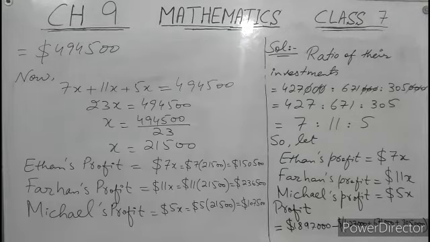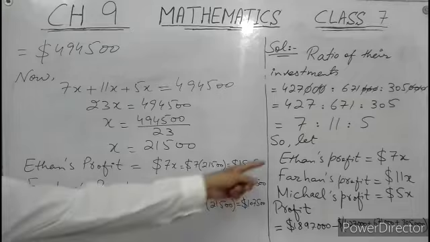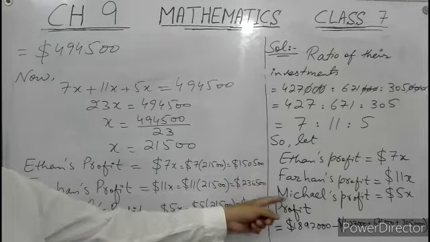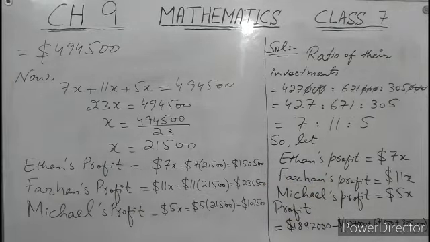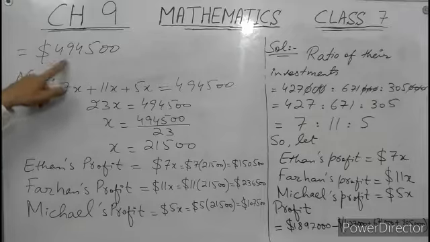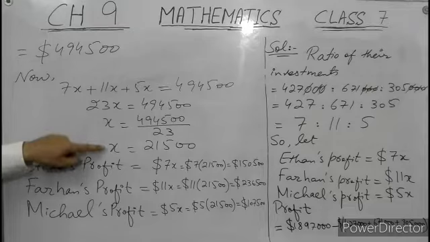As I have already told you, Ethan's, Farhan's, Michael's profits are 7x, 11x and 5x. So add them, you will get the profit 4,94,500 to get the value of x, which is 21,500.